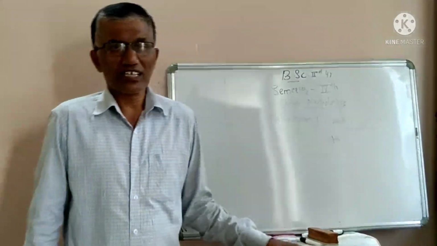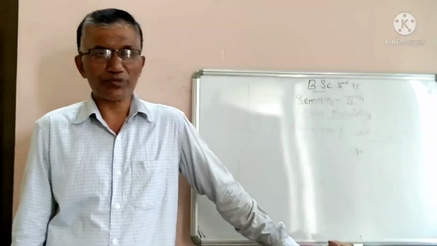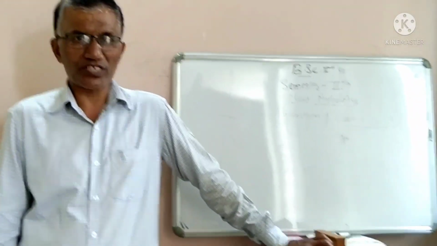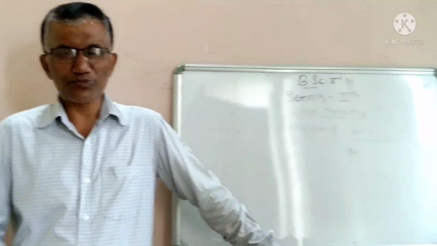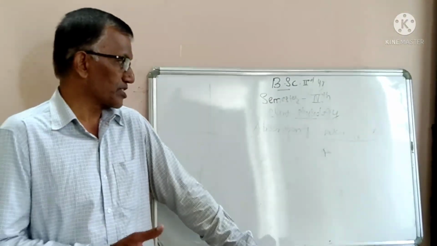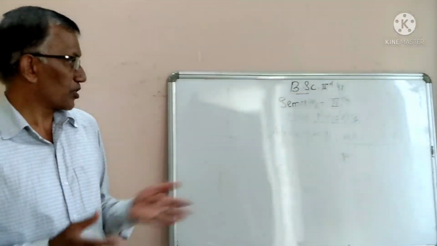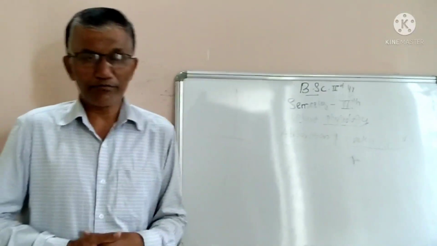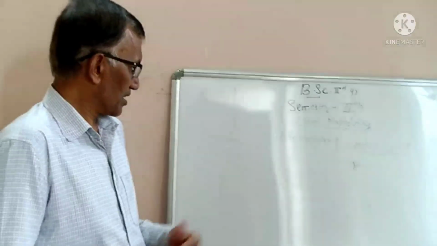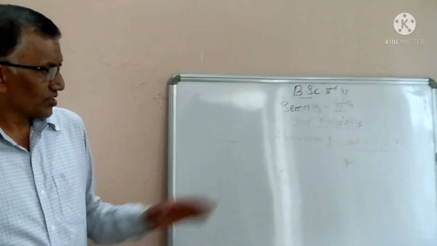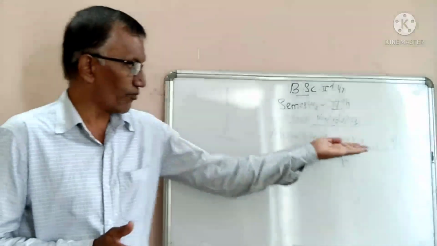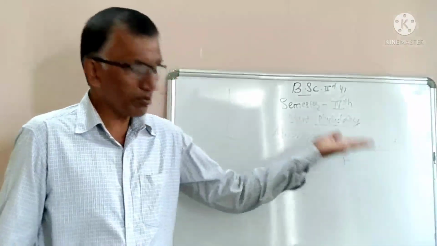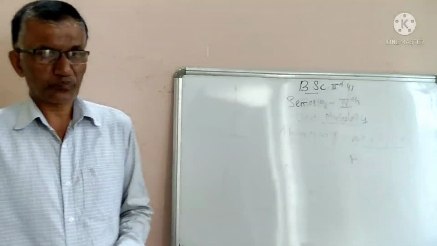Along with this, there is one more theory, the transpiration pull theory: the process of transpiration also plays an important role during absorption of water and minerals. So this is a slight introduction regarding absorption of water and minerals by plants.